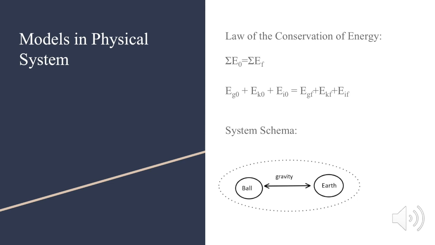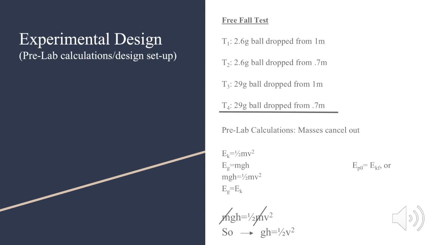For our model, the changes in energy over time can be modeled with a system schema showing that an interaction exists between the ball and the Earth, gravity. 2 trials of the same mass were dropped from 1 meter and 0.7 meters. 2 trials with a heavy mass were dropped from 1 meter and 0.7 meters. Each of these experiments explain the kinetic energy equation by showing that there is not a change in final velocities when comparing the different mass balls at the same height, but there's a change in velocity when comparing balls dropped at different heights according to our calculations, giving us quality results to verify the kinetic equation.